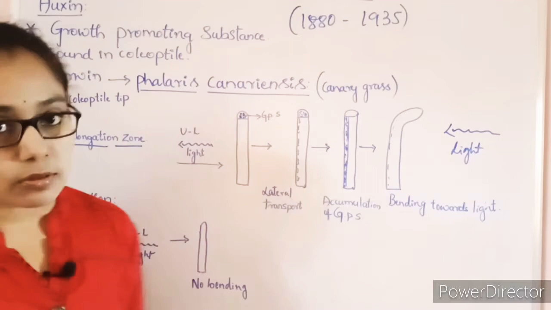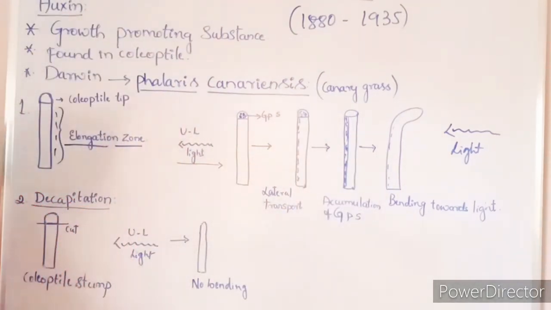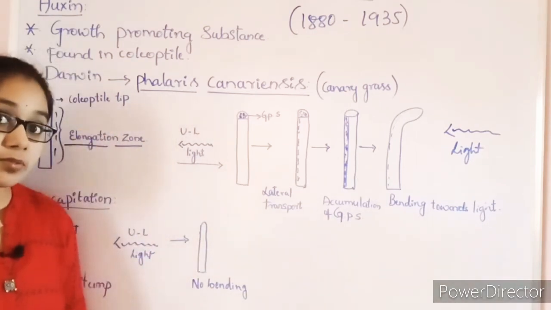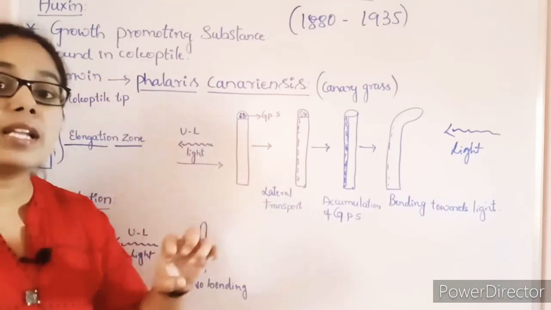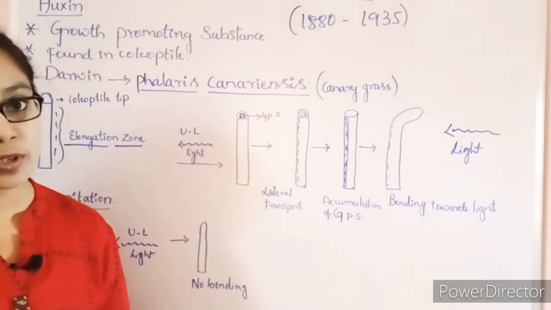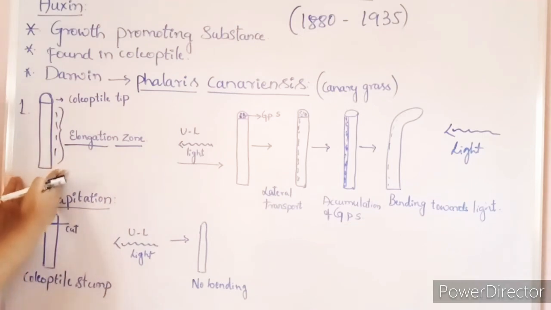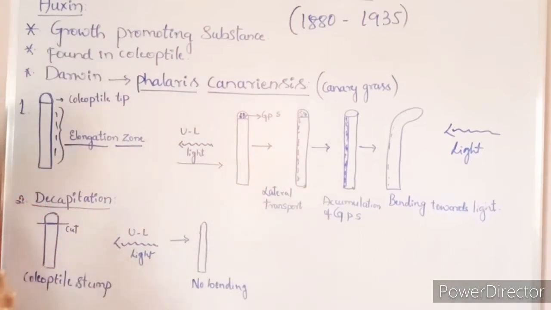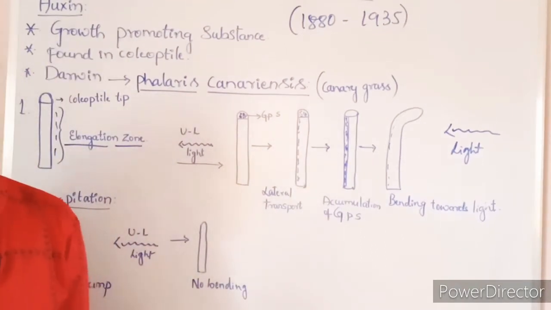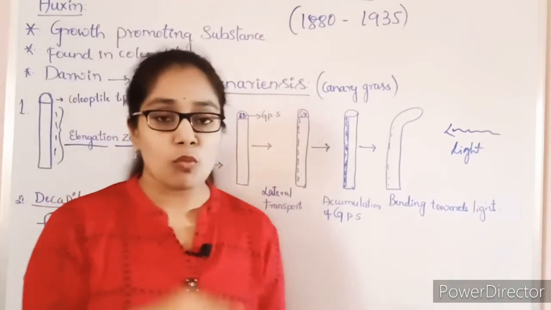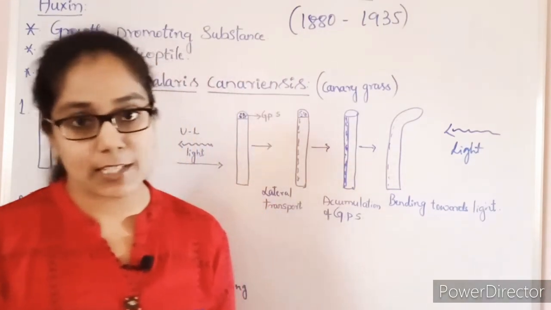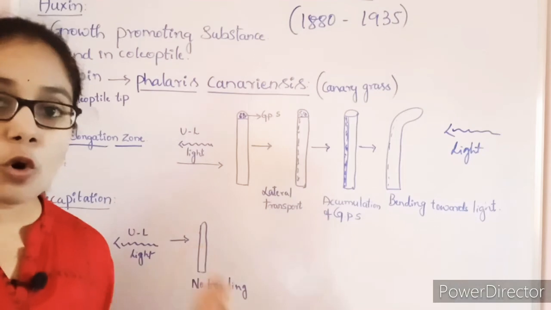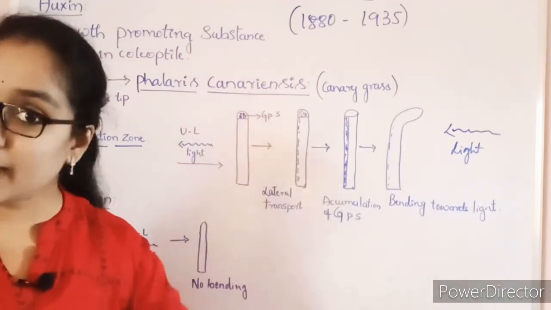But Darwin also knew that at the tip of the coleoptile there is a substance, and we don't know what exactly it is, which gets stimulated. The word stimulus is very important. Inside the tip of the coleoptile, the growth promoting substance is already present, but he doesn't know why it bends on exposure to light. He doesn't know the reason for that, so he performs trial and error methods to find out what exactly it is.